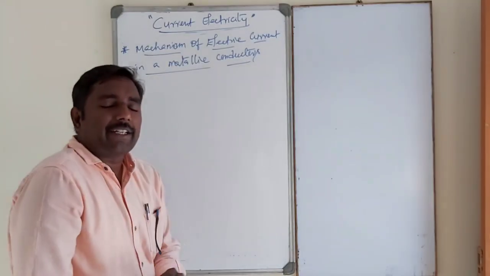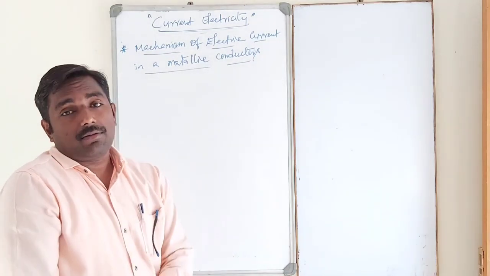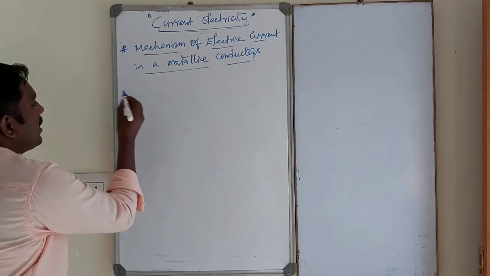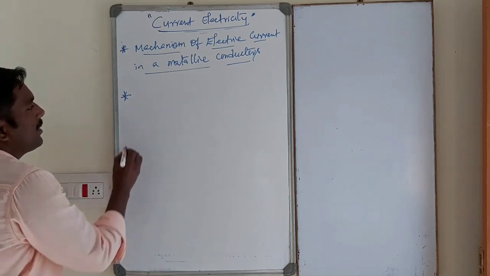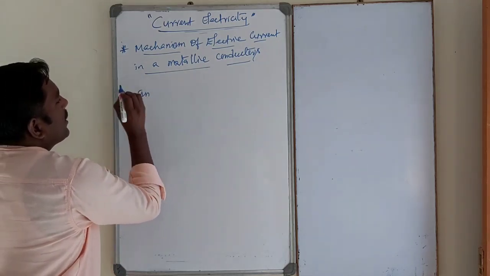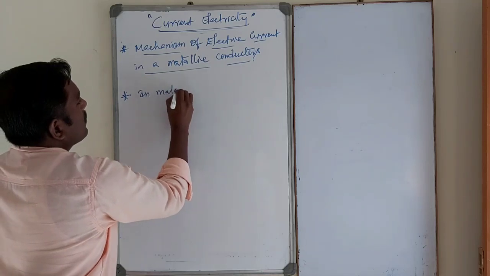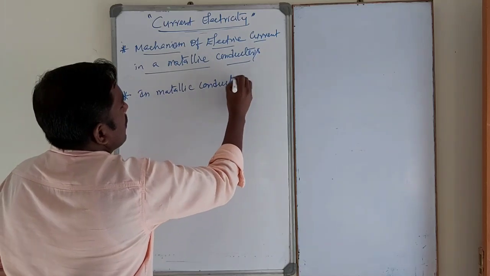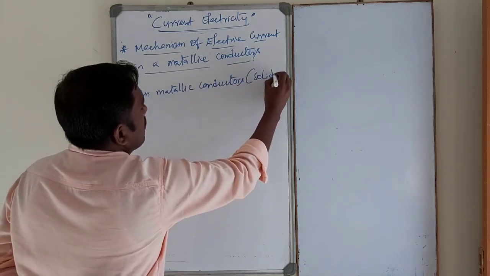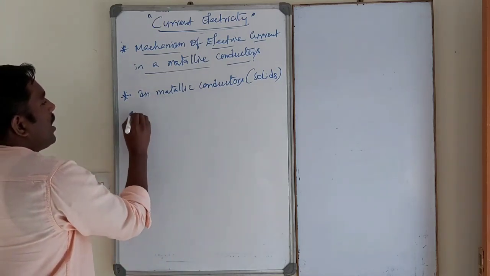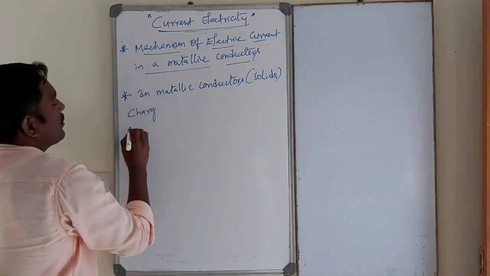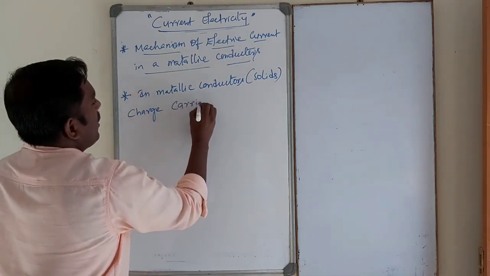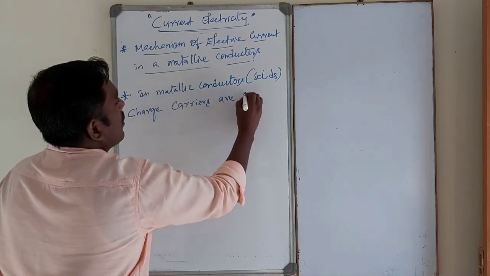In the case of metallic conductors, current carriers are free electrons. That is, in solids, very important. In metallic conductors, that is solids, charge carriers are free electrons.